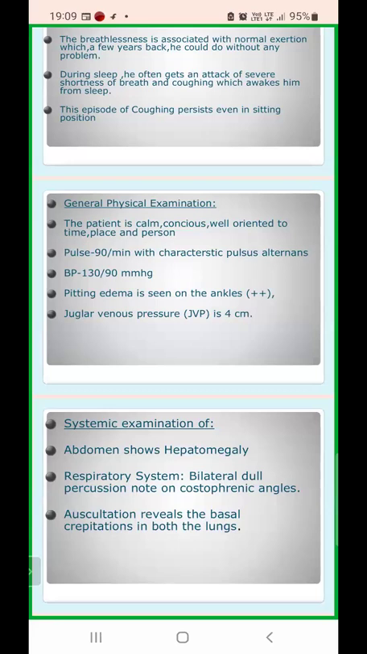Now, pitting edema is seen on the ankles with +2 grade. What do you understand by pitting edema? First of all, let's see what edema is. Edema is the collection of fluid in the interstitial spaces. So peripheral edema is commonly graded clinically based on the depth of the pit which is produced after applying pressure to a swollen area, usually over the shin or the ankle, and how long the pit distortion persists. Depending upon that pitting, we classify edema into pitting and non-pitting edema.